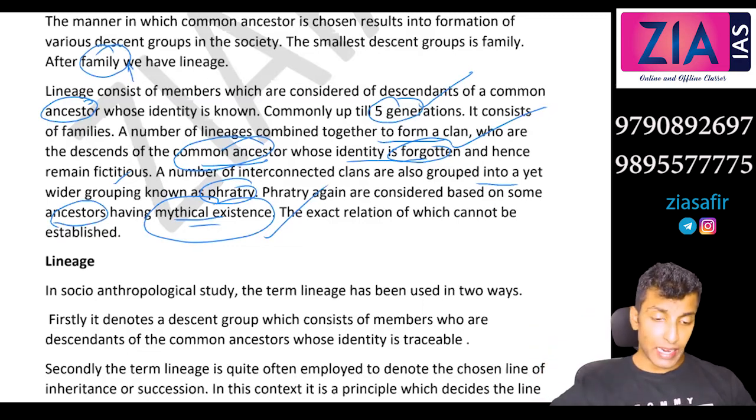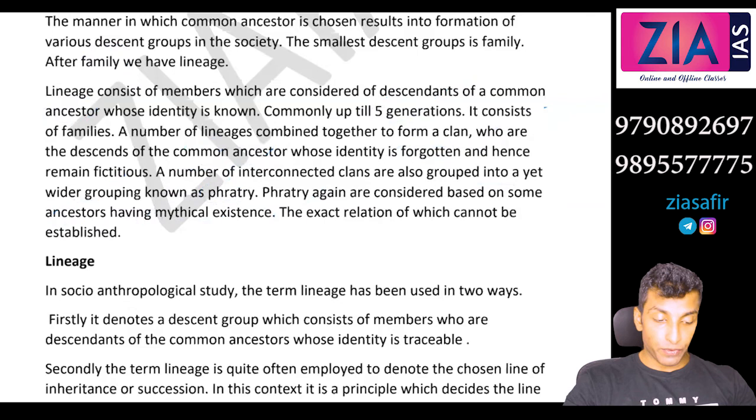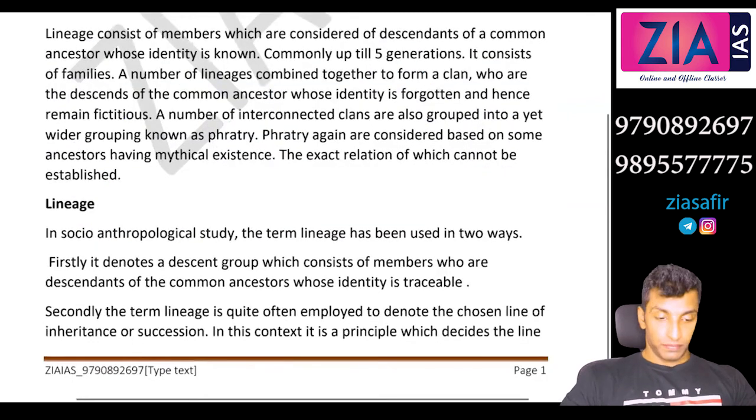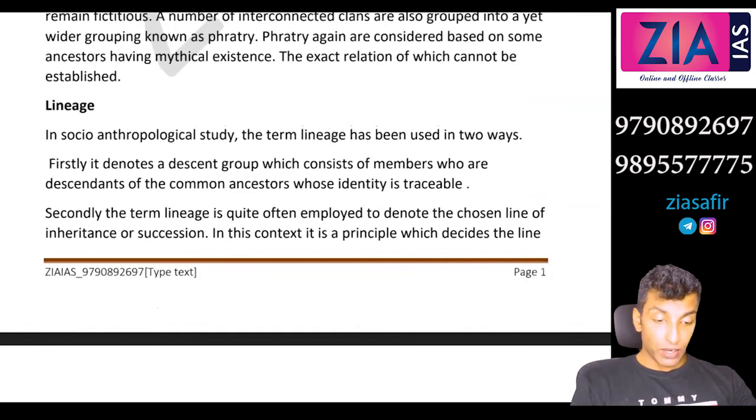So the question is actually lineage and descent. And when we discuss lineage and descent, within descent also lineage will come. So that is one aspect. The second aspect of lineage we need to discuss now. In socio-anthropological study, the term lineage has been used in 2 ways. Firstly, it denotes a descent group which consists of members who are descendants of a common ancestor whose identity is traceable.